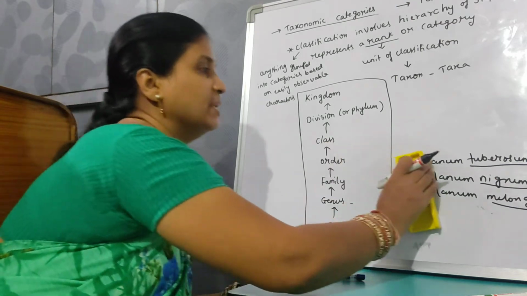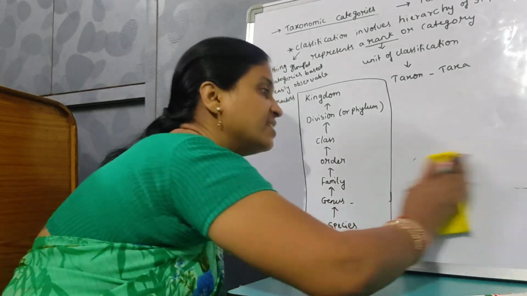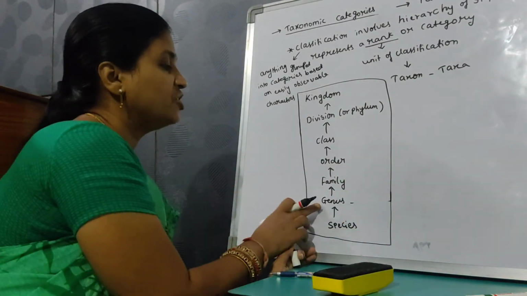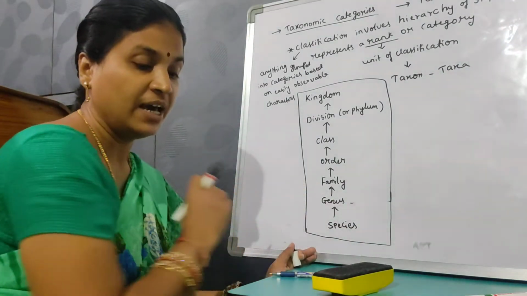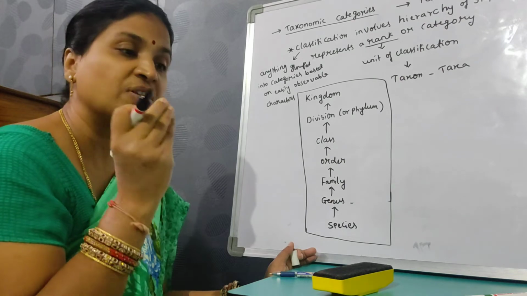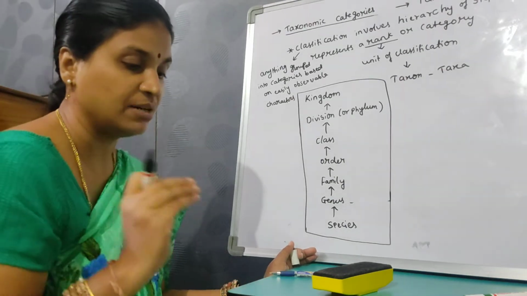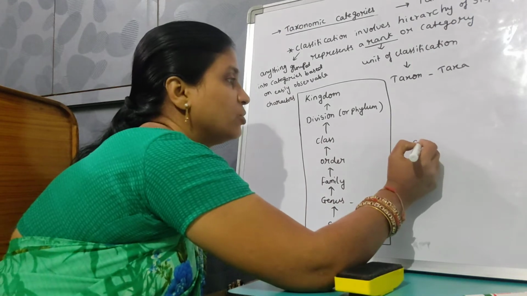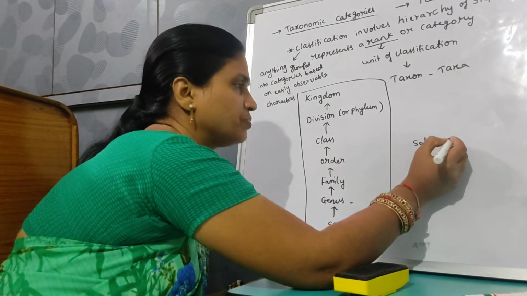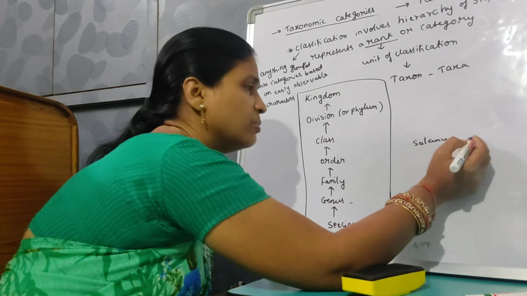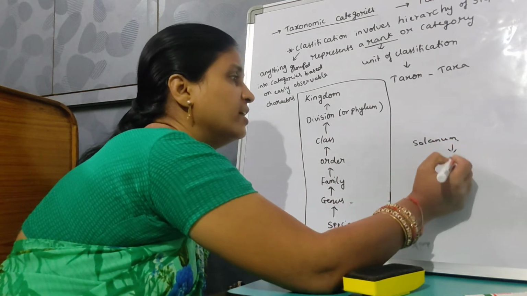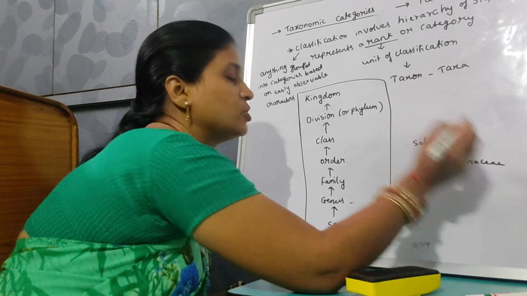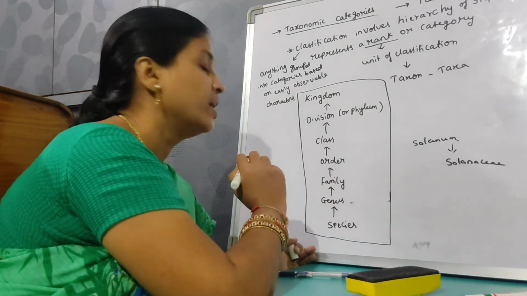Coming on to the family. Related genera are grouped together in a family, here with a smaller number of similarities. For example, Solanum tuberosum, Solanum melongena, and Solanum nigrum, along with Nicotiana tabacum, are all grouped under a family called Solanaceae.